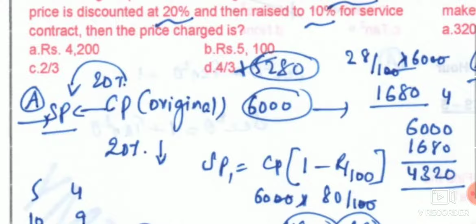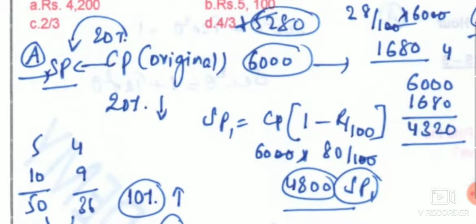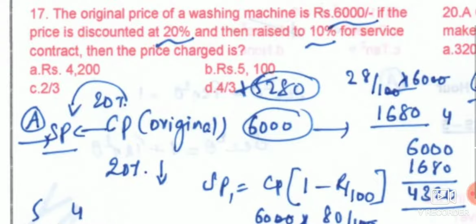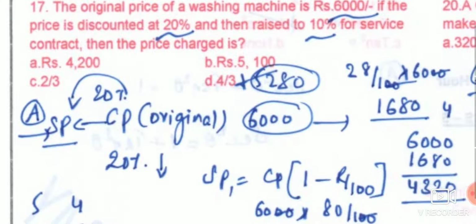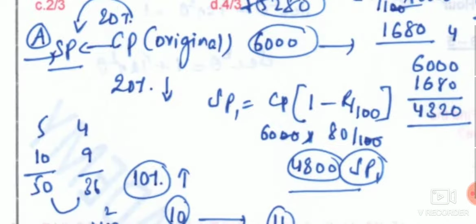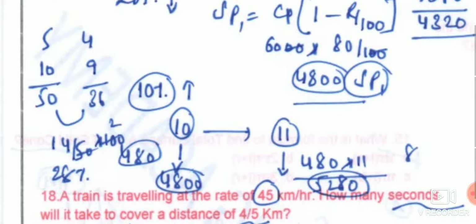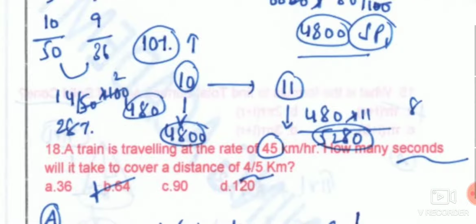Initially we have to find out what exactly the selling price is. Finding the selling price, we get 4,800 rupees, but after that it is raised by 10% for the service contract. So from that price it has been raised, and the final price will be 5,280 after raising 10%.